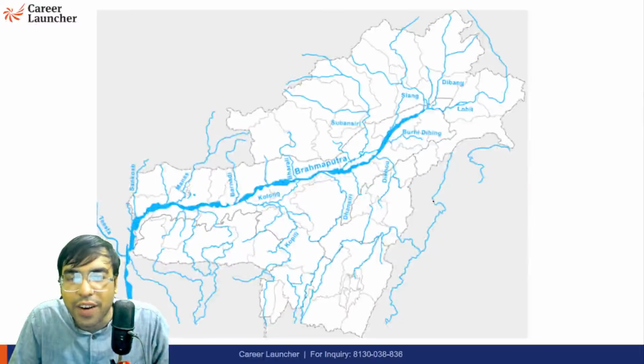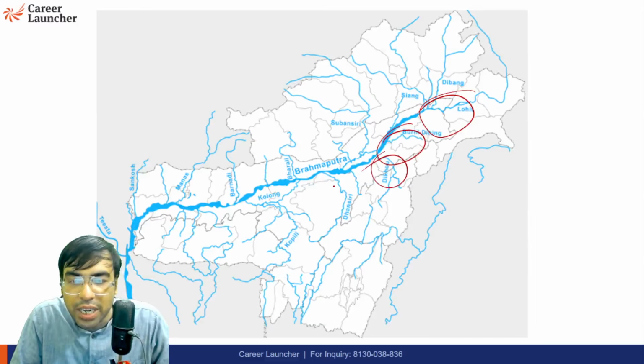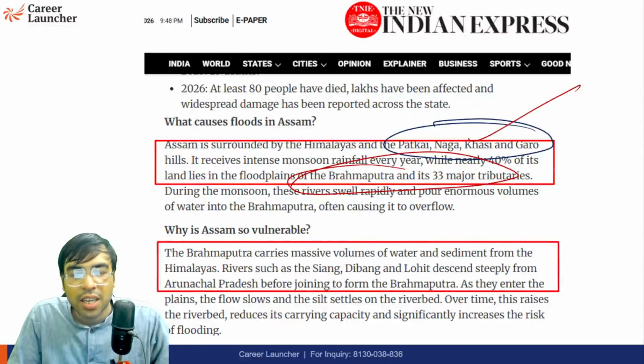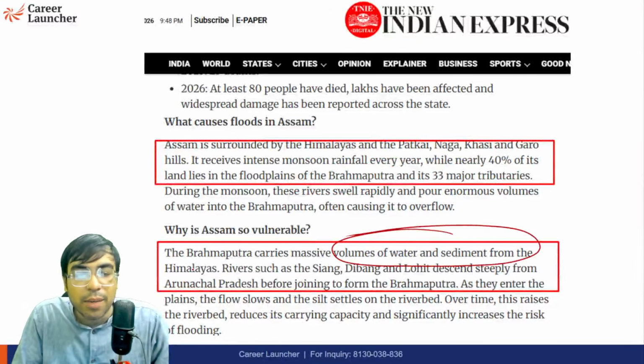And not only that, you'll find a lot of rivers and tributaries. So many rivers, of course. So if the Brahmaputra swells, of course the tributaries can also swell with more water, etc. And the Brahmaputra carries massive volumes of water and sediments from the Himalayas.